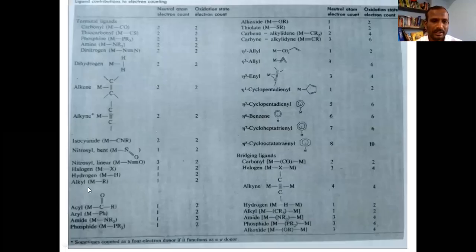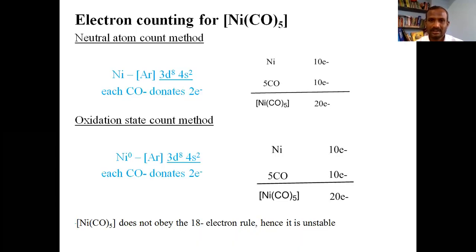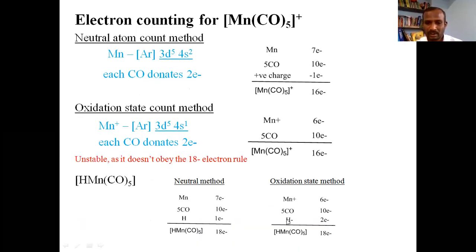See here, hydrogen, 1 for the neutral count method, 2 for the oxidation state method. This is what you need to remember. For hydrogen, the number of electrons in the oxidation state method is 2, and in the neutral method is 1. So if you add these three, you will get 18, and this complex obeys the 18 electron rule. So the earlier complex is unstable. If you add a hydride ion, this becomes stable because it achieves the 18 electron rule.